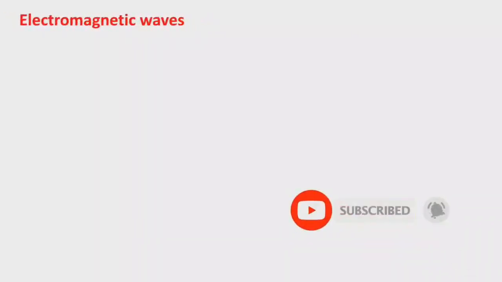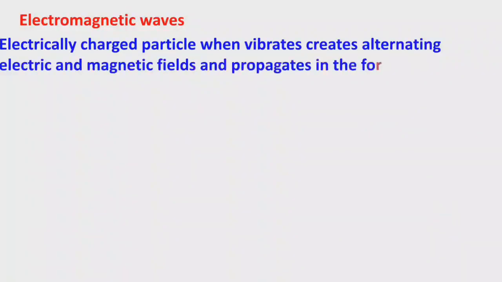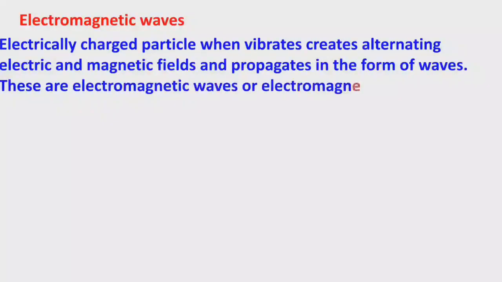Electromagnetic waves. When an electrically charged particle vibrates, it creates alternating electric and magnetic fields, and they propagate in the form of waves. These are called electromagnetic waves or electromagnetic radiations.